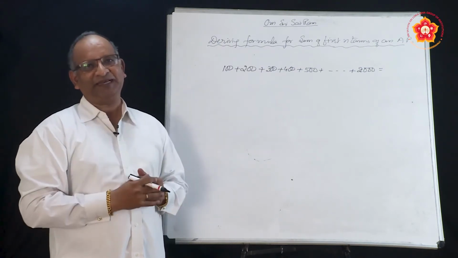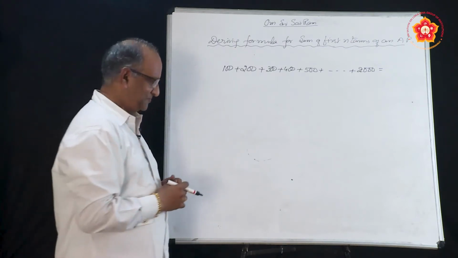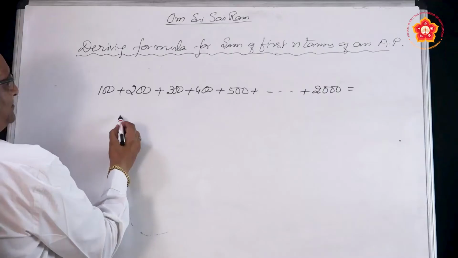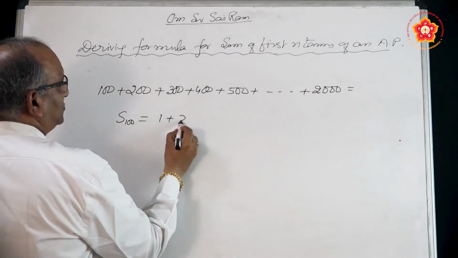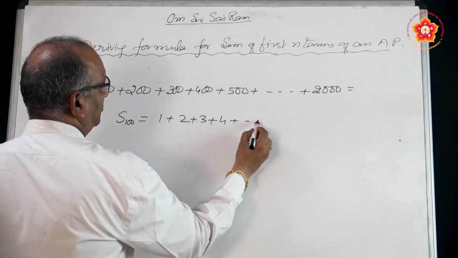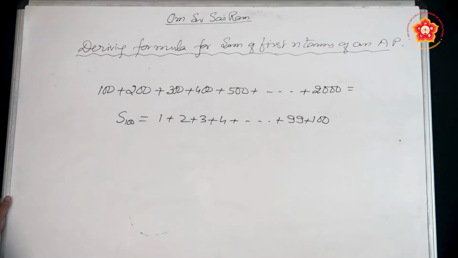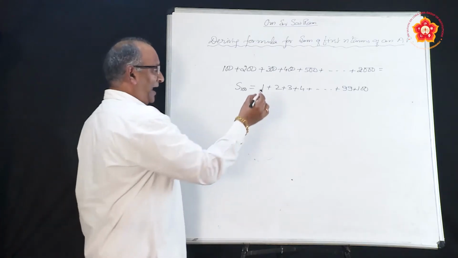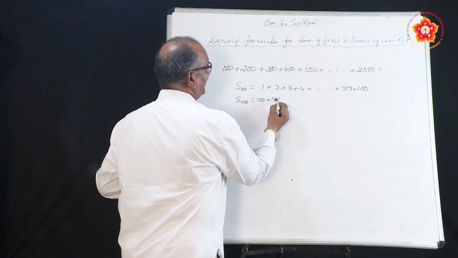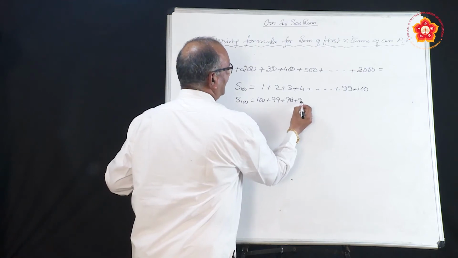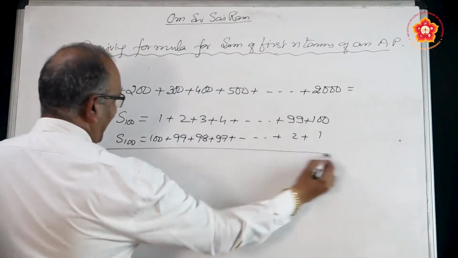This is the explanation the great mathematician Gauss, when he was 10 years old, gave. He wanted to add 100 numbers, so S100 equals 1 plus 2 plus 3 plus 4, and it goes on to 99 plus 100. Then he added the same numbers from the other side, 100 plus 99 plus 98 plus 97 plus and so on to 2 plus 1, and he added both.